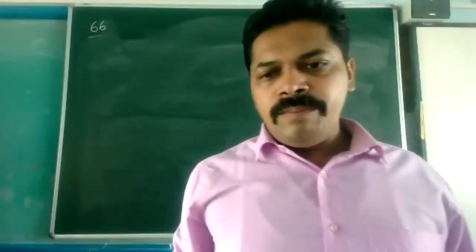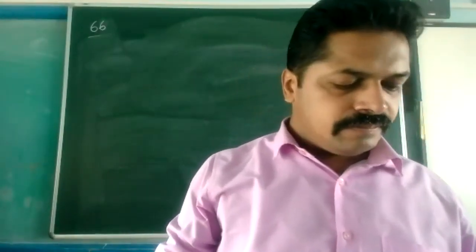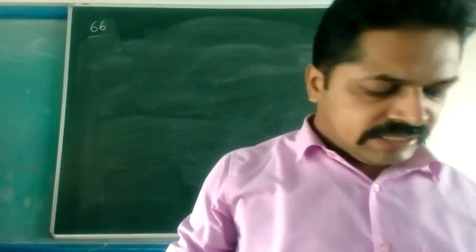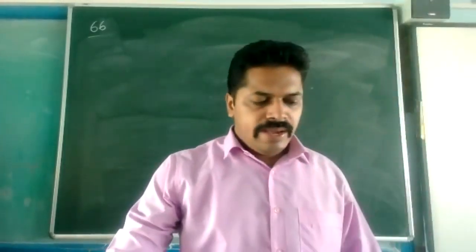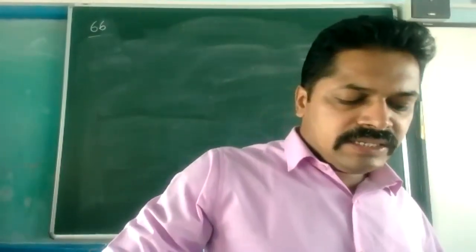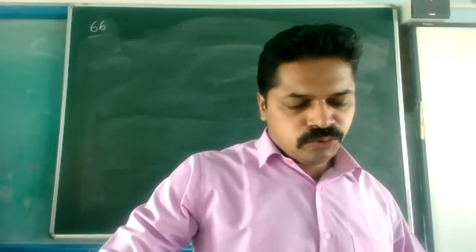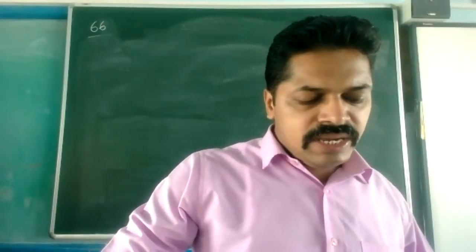Here also goodwill will be according to hidden goodwill methods. Question 66, I am reading. Rajiv and Ravi are partners sharing profits in the ratio of 3:2. Their balance sheet stood as under.